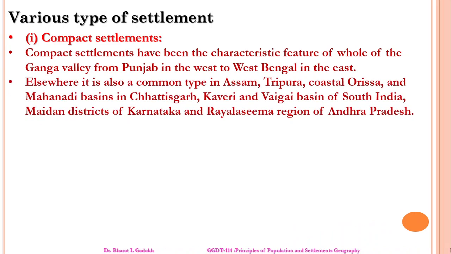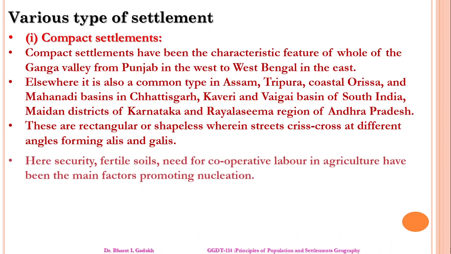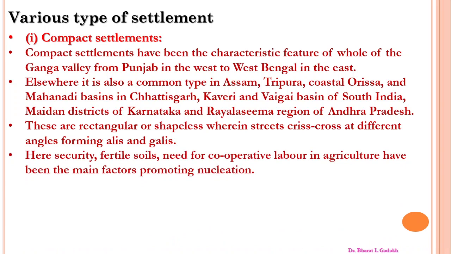Now, elsewhere it is also common in types of Assam, Tripura, Coastal Asia, Orissa, and the Mahanadi basin of Chhattisgarh, Kaveri, Vaigai basin of South India, Maidan district in Karnataka, and Rayalaseema region in Andhra Pradesh. Now, these are rectangular and shapeless, where streets crisscross at different angles, forming L's and Gills. Now, this is security. Fertile soil and the need for cooperative labor in agriculture have been the main factors for promoting nucleation.